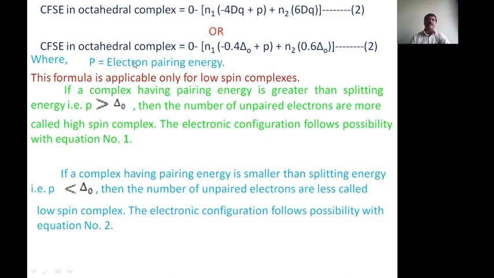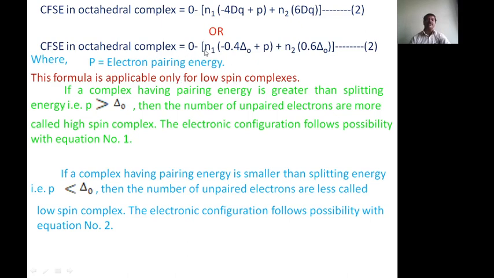This formula is applicable for low spin complexes, in which the pairing energy is lesser than the splitting energy, P is lesser than delta O. Therefore pairing takes place first, then the occupation, so fewer unpaired electrons are present, and it is called a low spin complex.